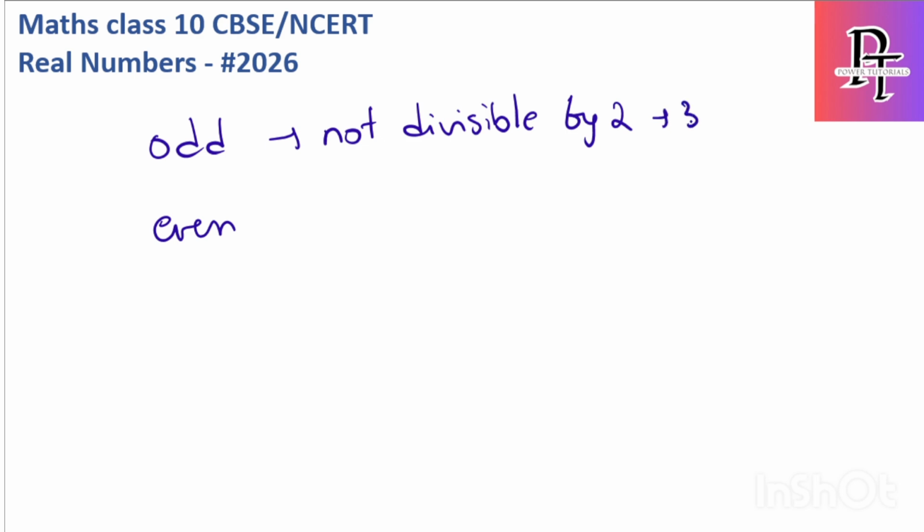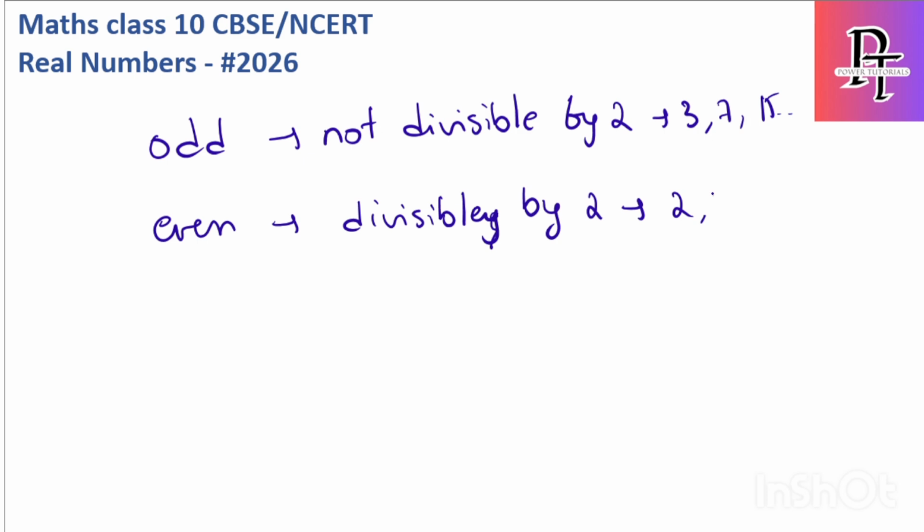For example, 3, 7, 15, all of these come under odd numbers. Even numbers are simply the opposite case: any number which is divisible by 2 comes under even numbers. 2, 6, 8 and so on.